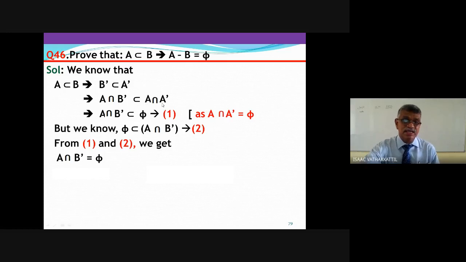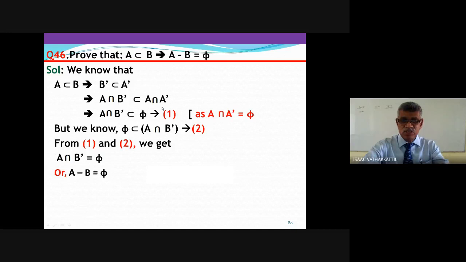A minus B means those elements which are in A but not in B; those elements in B have to be removed. So A intersection B dash is null set is as good as A minus B is equal to null set.